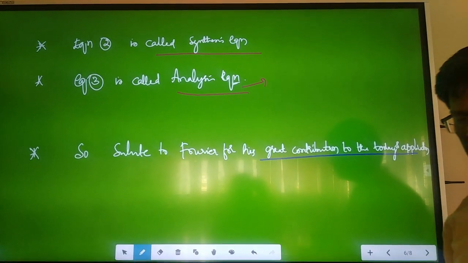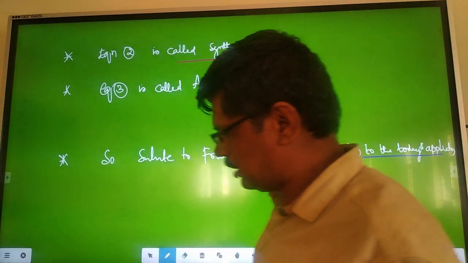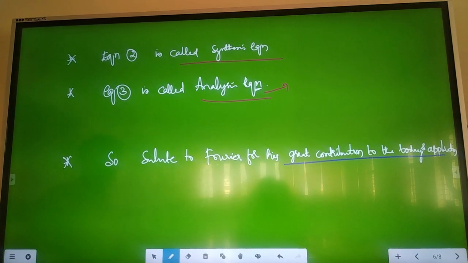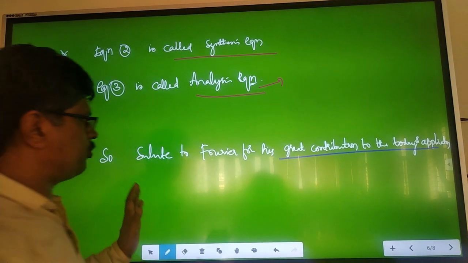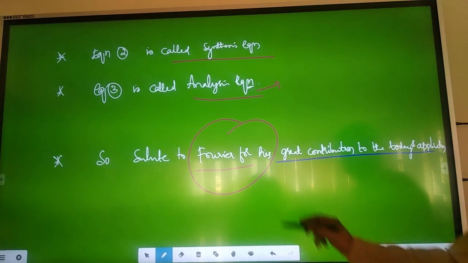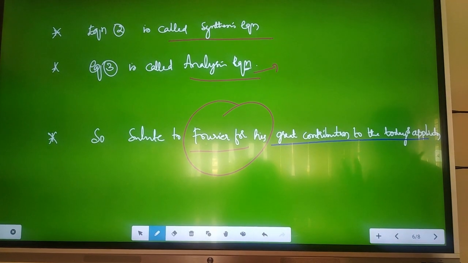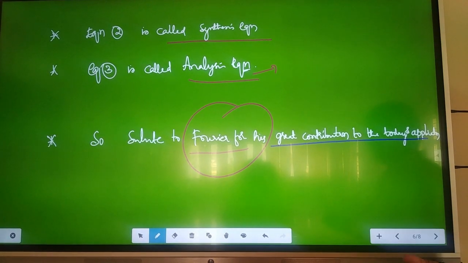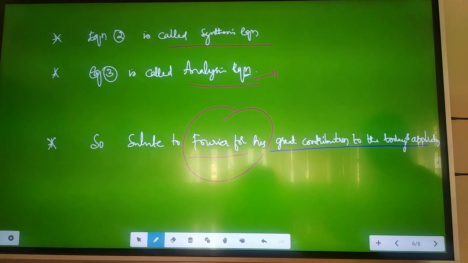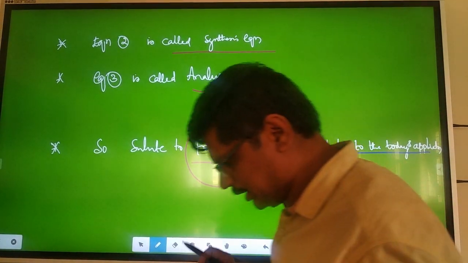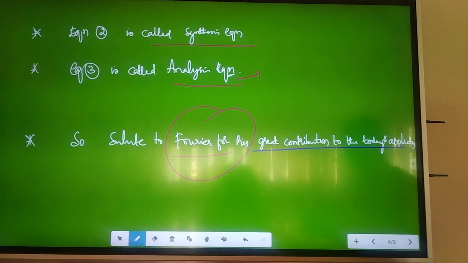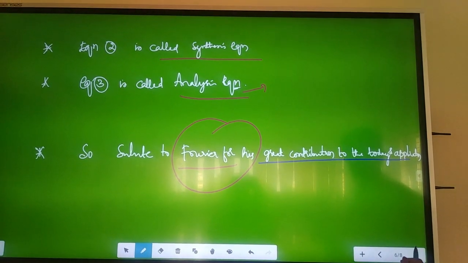This is very, very helpful for analyzing signals or doing anything with respect to signal processing. We have to salute him, because long back he gave us this Fourier transform, for his great contributions to today's applications. We are all enjoying the fruits of what he gave. Whoever is interested should go through all this and do R&D in Fourier transforms.